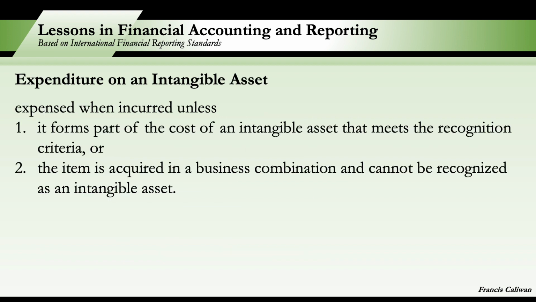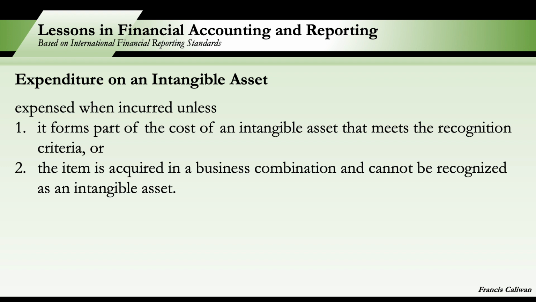Next, what is the treatment for expenditure on an intangible asset? According to the standard, expenditure on an intangible asset shall be recognized as an expense when it is incurred, unless, number one, it forms part of the cost of an intangible asset that meets the recognition criteria. So by itself, intangible asset din siya.